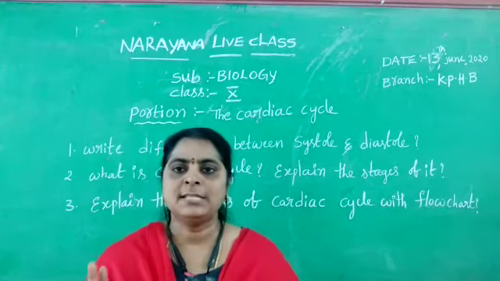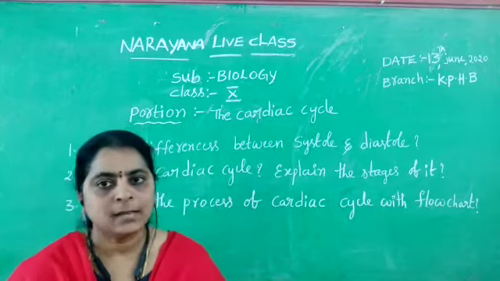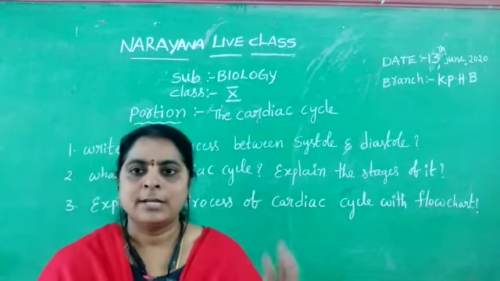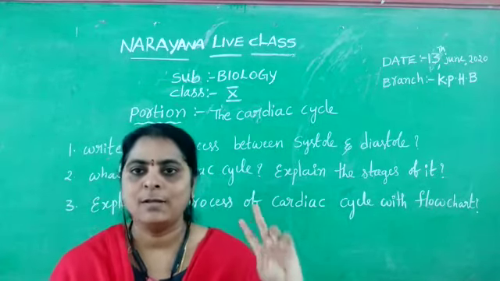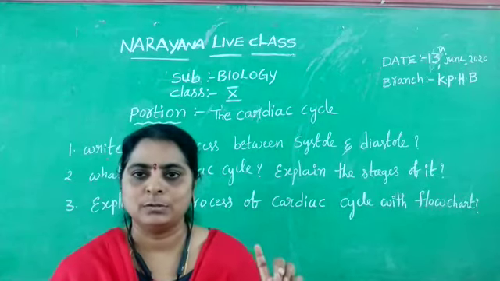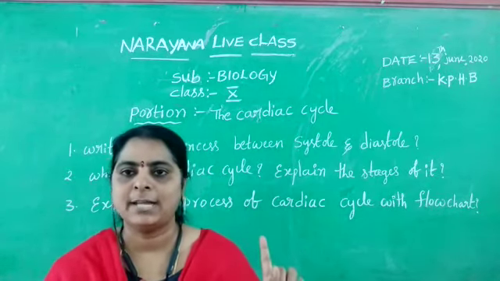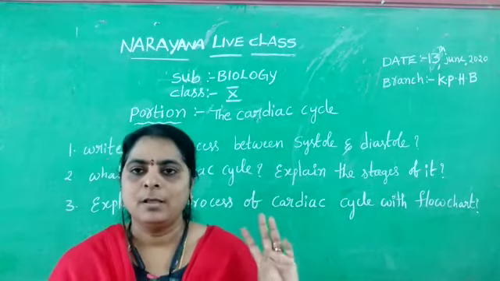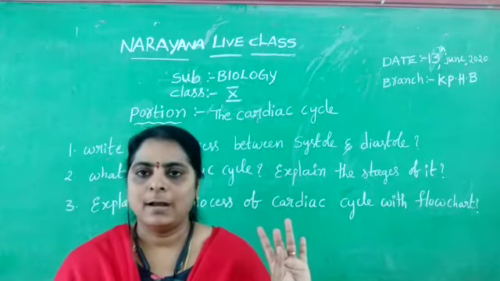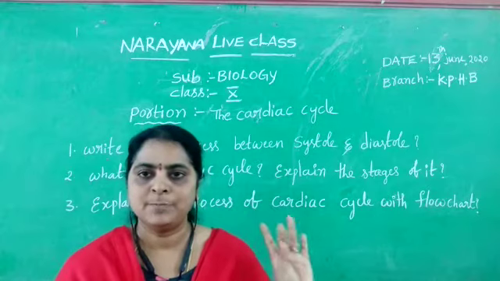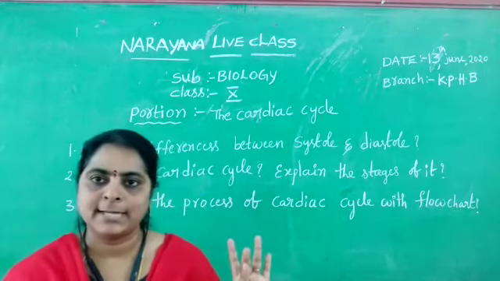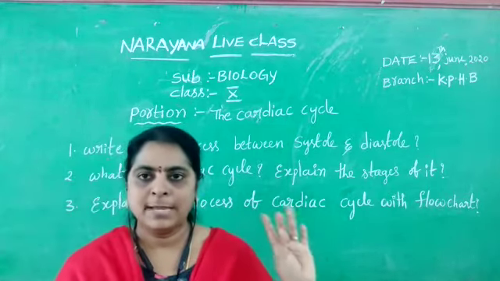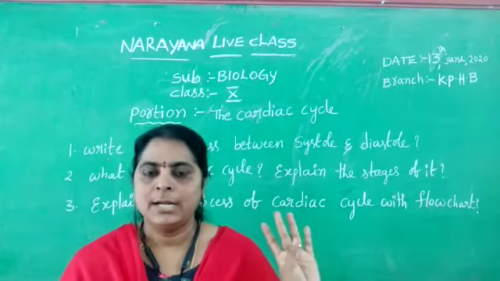There are three major stages in the cardiac cycle. These are auricular systole, ventricular systole, and auricular ventricular diastole. So what are the three major stages in the cardiac cycle? Auricular systole, ventricular systole and auricular ventricular diastole. We observe the complete process of the cardiac cycle, beginning with auricular ventricular diastole.